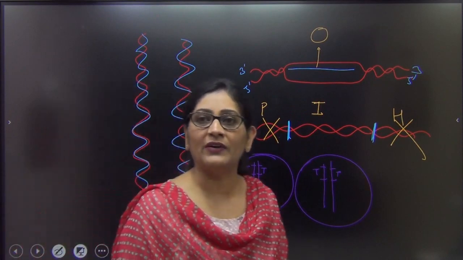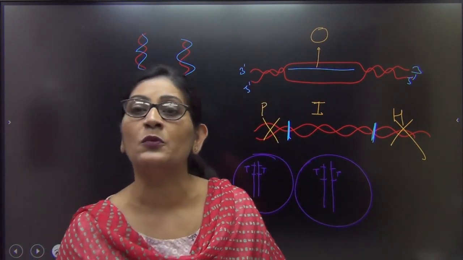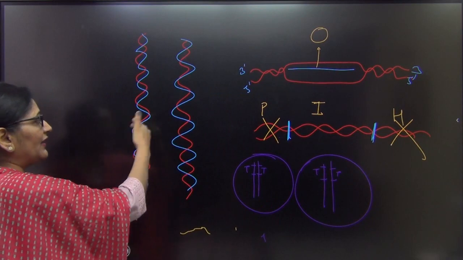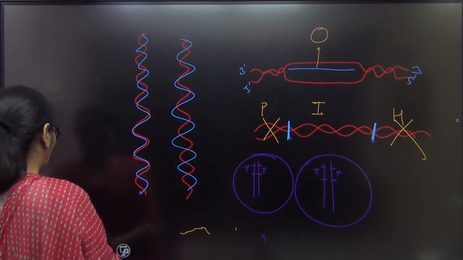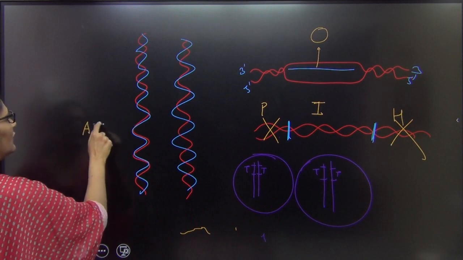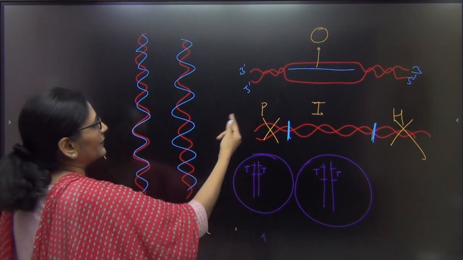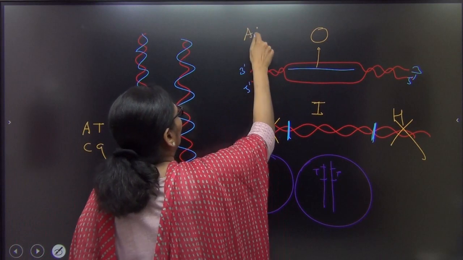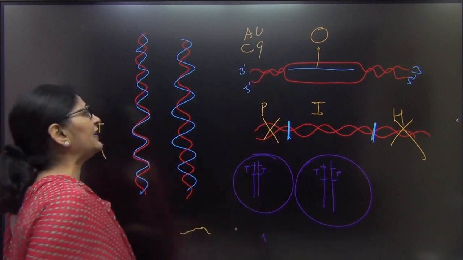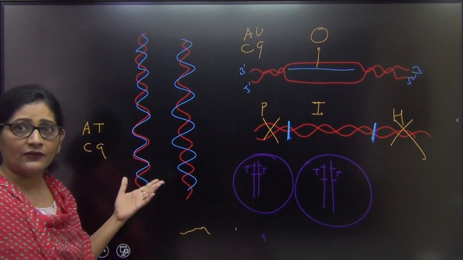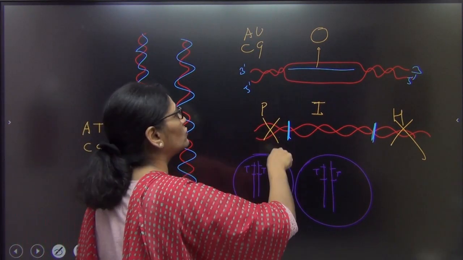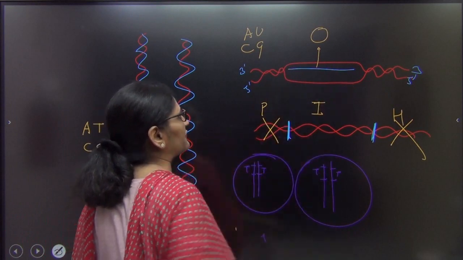So let me once again go through all the three differences I have spoken to you. First I told you, जब भी DNA से DNA बनेगा, the base pairing will be AT and CG. जबकि जब भी DNA से RNA बनेगा, the base pairing will be AU and CG. The second difference is that both the strands will act as a template for DNA formation, but here only one of the two strands, and that too with a polarity 3', 5'.